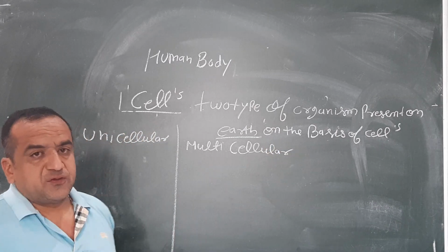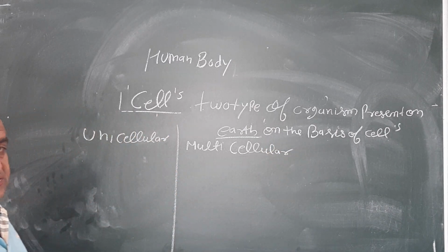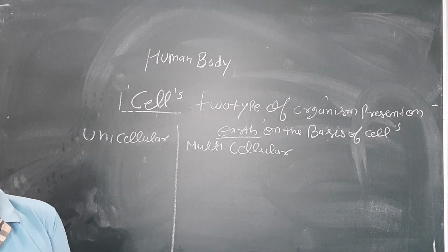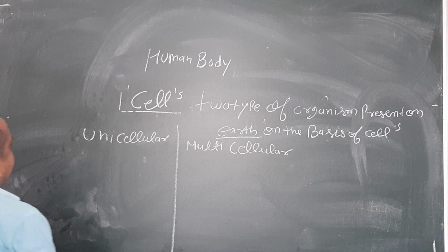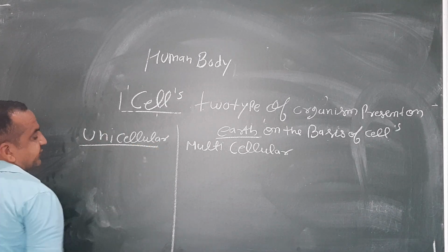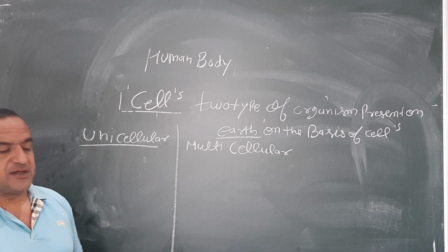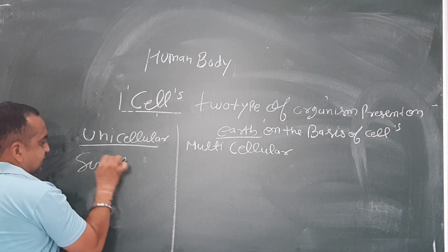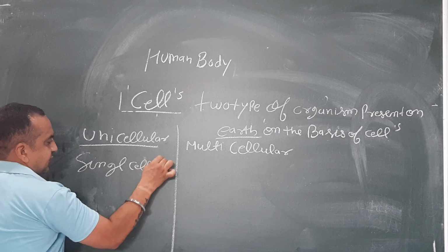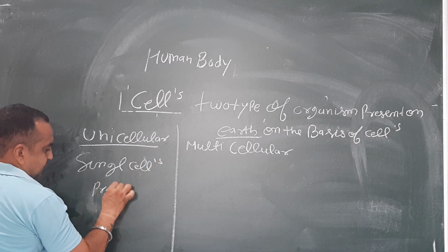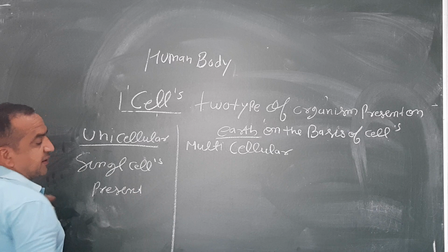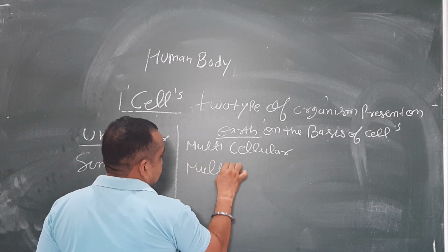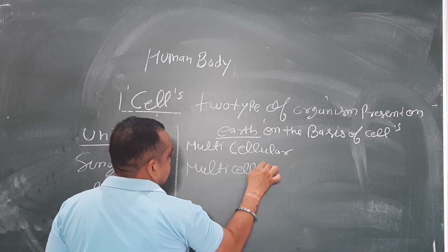On the basis of cells, there are two types of organisms present on the earth: unicellular and multicellular. What is the definition of unicellular? Unicellular means single cell, the presence of a single cell. And multicellular means the presence of multiple cells.